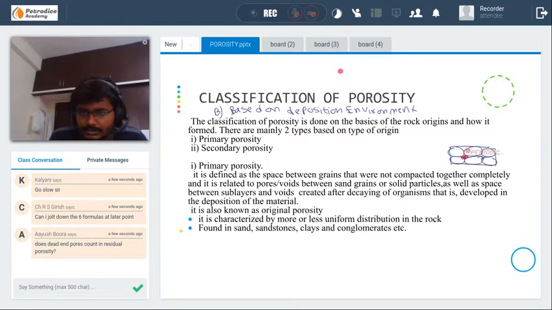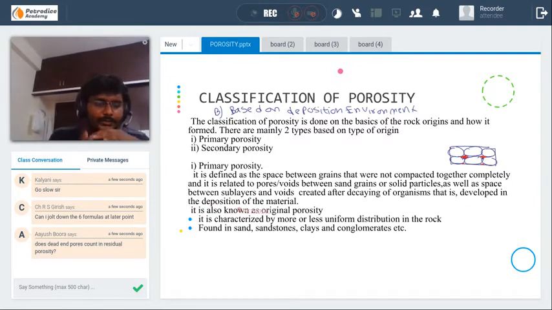If it undergoes compaction, it will be uniform. The pore spaces will be uniform throughout the formation. So to classify it as primary porosity, it has to be uniform throughout the formation. That is one of the characteristics of primary porosity.